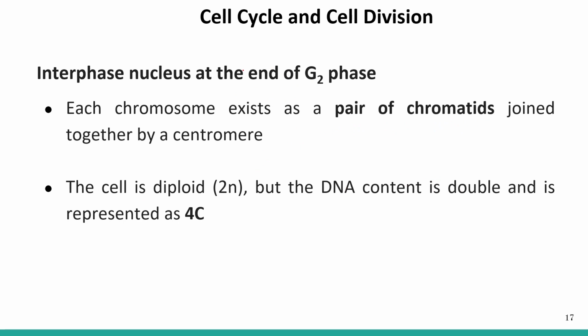Now let's talk about the nucleus. Let's talk about the condition of the nucleus after the interphase, or we can say at the end of the G2 phase. What is observed is that each chromosome exists as a pair of chromatids joined together by a centromere. Now, what is a centromere?